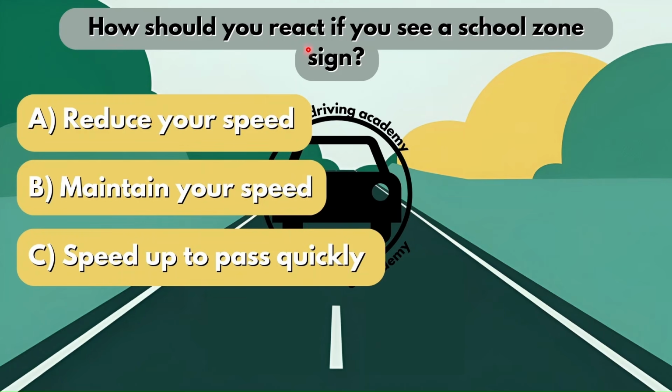Now, how should you react if you see a school zone sign? Should you reduce your speed? Should you maintain your speed? Or should you speed up to pass quickly? Obviously, if you see a school zone sign, you have to slow down. So option A would be your correct answer.